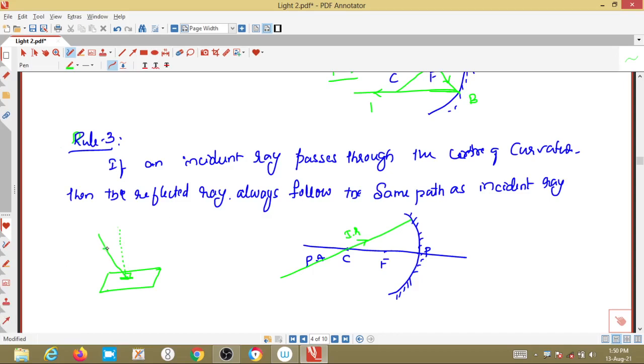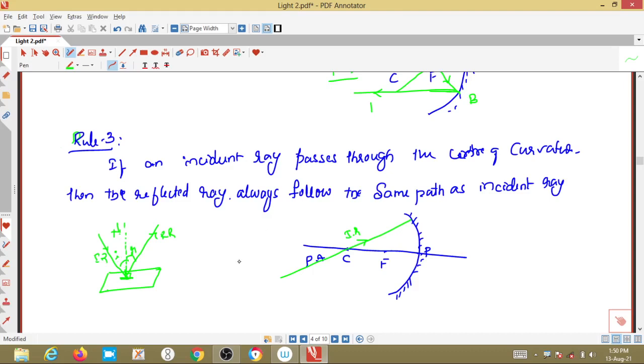The incident ray makes a certain angle with respect to the normal. We are not saying anything about the angle made by the incident ray with respect to the surface. Whatever angle the incident ray makes with the normal is always equal to the angle made by the reflected ray with the normal. We are talking about the normal only. This is the angle of incidence, this is the angle of reflection, both are equal.